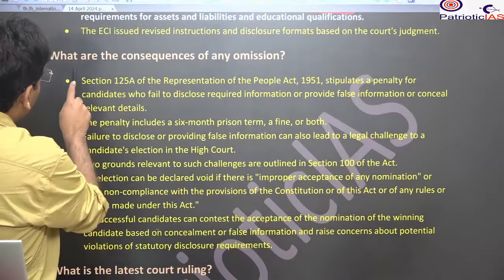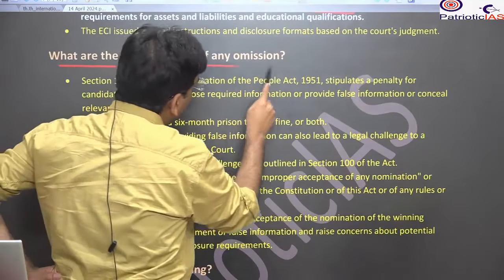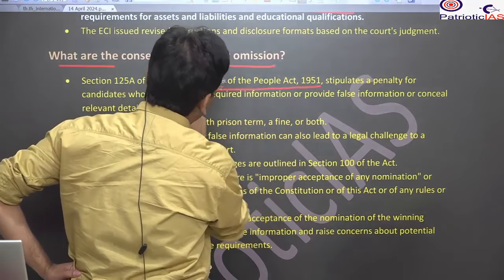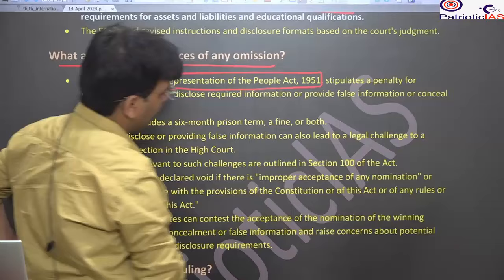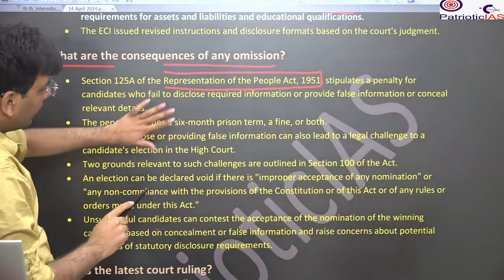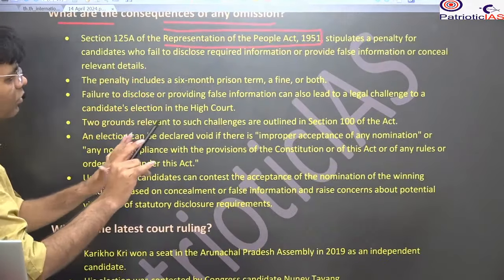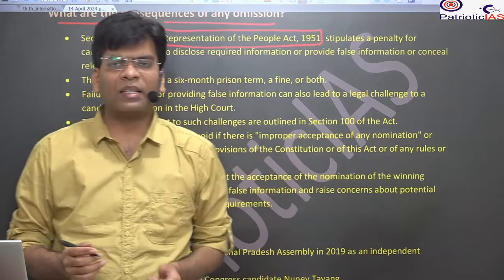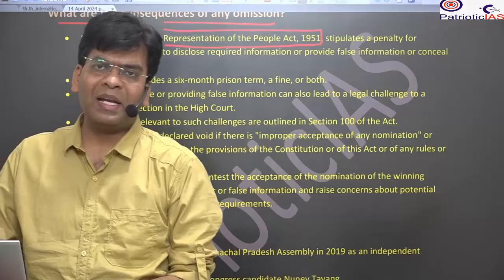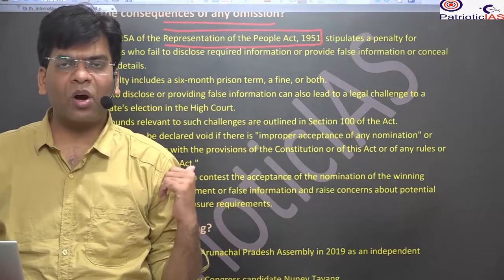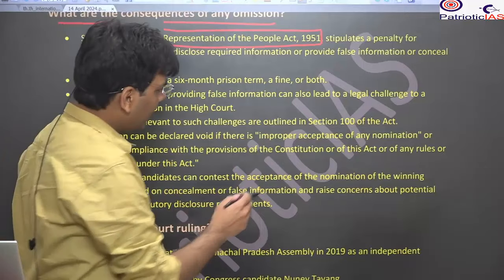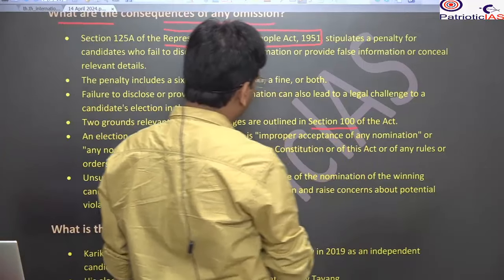What could be the consequence of any omission? This is already mentioned in the Representation of the People Act, 1951, and cases could be filed by candidates who have lost the election. They can file a case that the candidate who has won has not disclosed the assets or something, and it has been provided already in Section 10 of the Act as well.